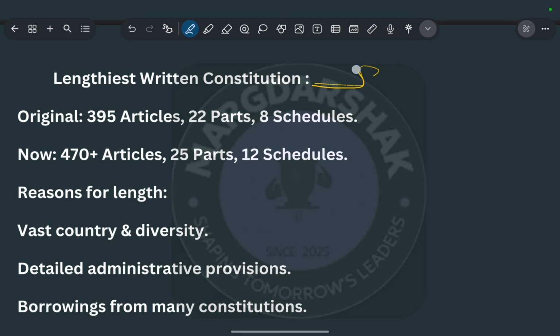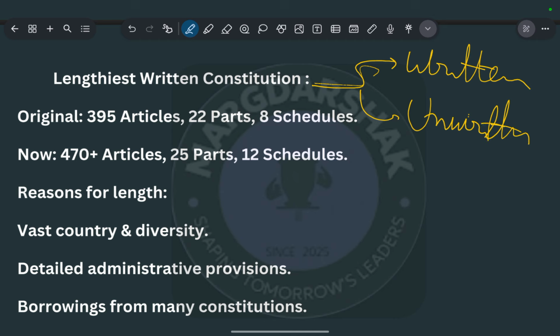Okay, so basically there are two types of constitution. First is written and second is unwritten. India has adopted the written constitution. In the original constitution we had 395 articles, divided in 22 parts and 8 schedules. So this makes our Indian Constitution the lengthiest written constitution of the world. Let me just complete the sentence.